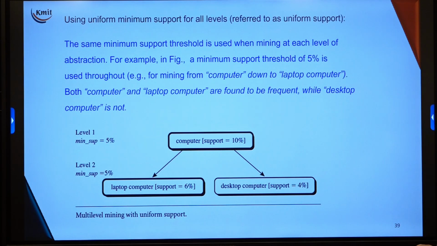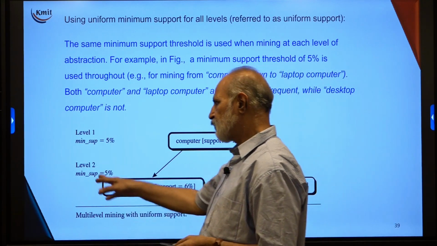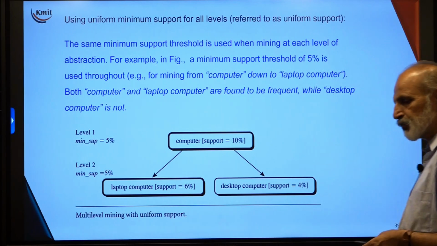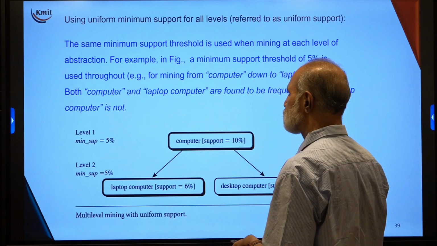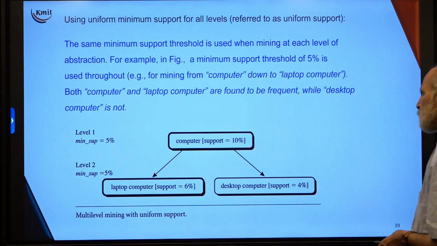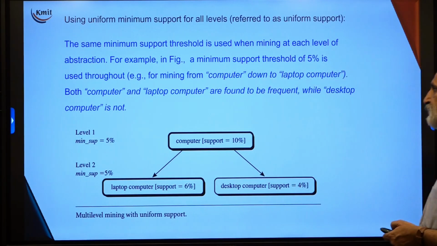Now, let us say I have level 1 and level 2, and I put a uniform minimum support equal to 5% at level 1, and level 2 has the same support. So, we use the word uniform minimum support. For example, a minimum support threshold of 5% is used throughout when mining down to laptop computer; both computer and laptop computer are found to be frequent, while desktop computer is not found. So, this is the answer.